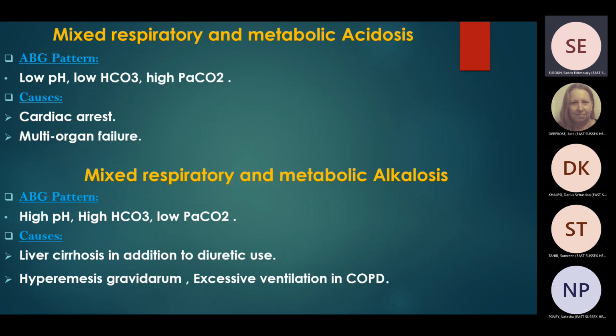Okay, mixed respiratory and metabolic alkalosis. What is the pattern of that one? Alkalosis means that pH will be high, bicarb will be high, PCO2 will be low. Right. Okay, causes of mixed respiratory and metabolic alkalosis include liver cirrhosis and excessive diuresis, actually. Hyperemesis gravidarum and excessive ventilation in COPD can cause this mixed picture too.